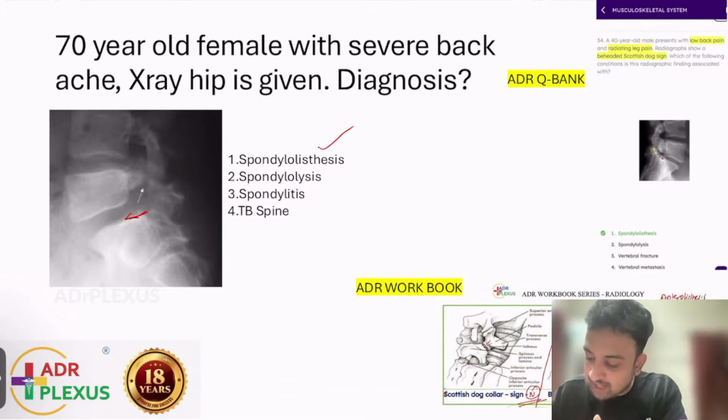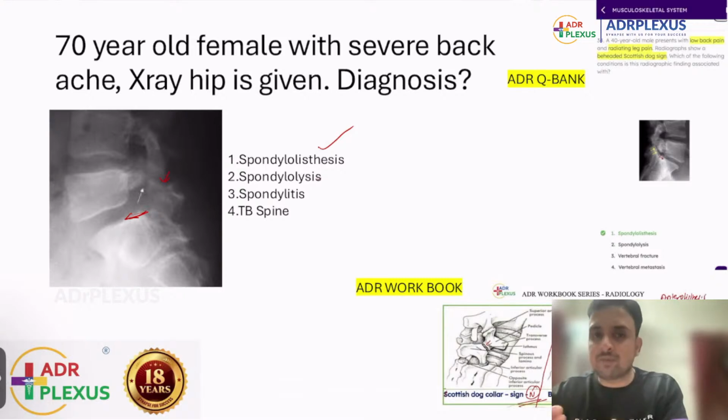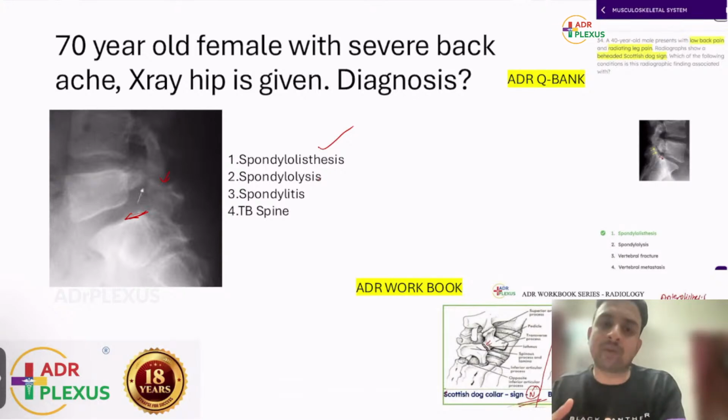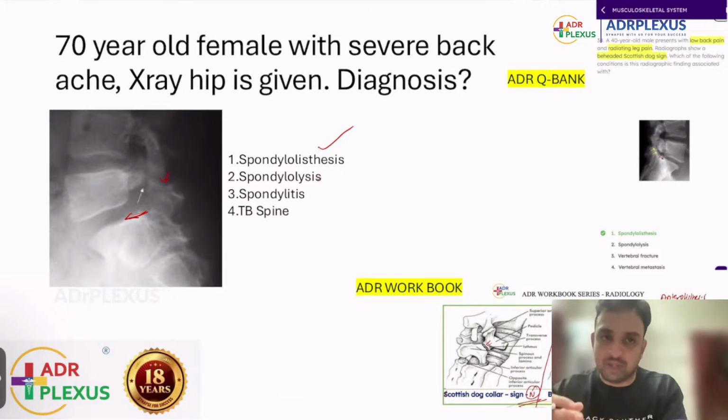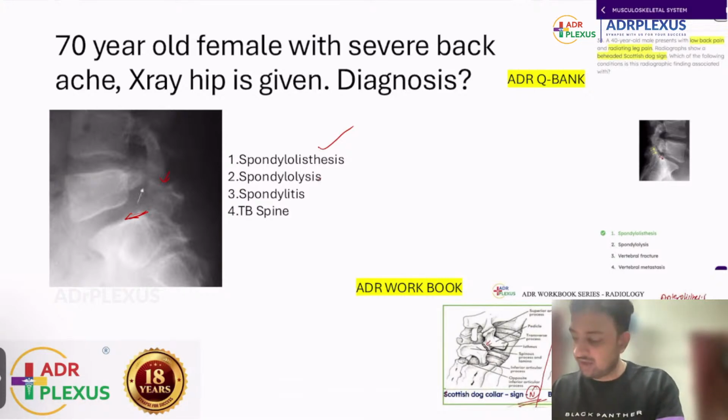But only if there is a pars defect like this, then it could be spondylolysis. But most of the people were telling that there was anterior displacement. So if there is anterior displacement, then it is spondylolisthesis. That is the concept. This is another thing which we commonly discuss when we are discussing musculoskeletal radiology. You should know the difference. In listhesis, there is movement of the vertebral body. But in spondylolysis, there is only fracture of the pars interarticularis. There is no displacement. That is the difference between listhesis and lysis. Spondylitis is infection. You don't need to worry about that.